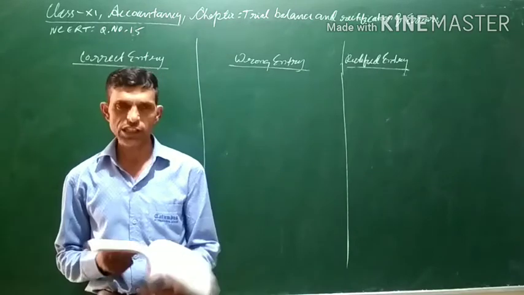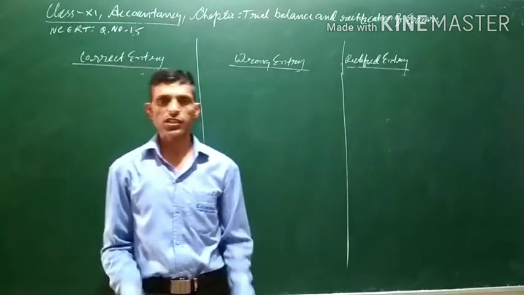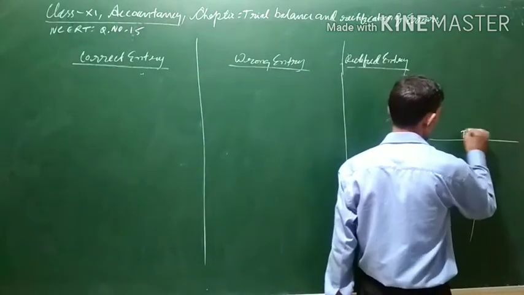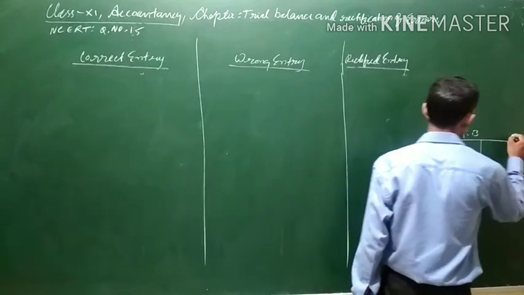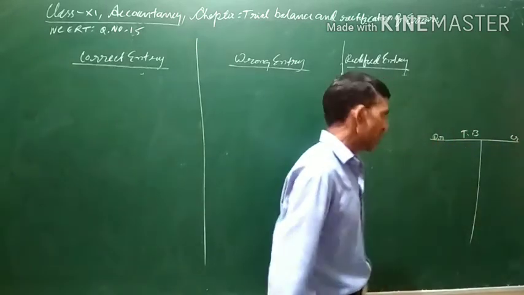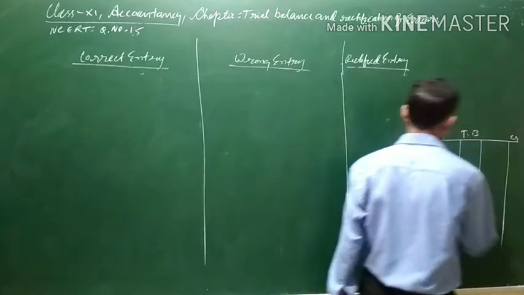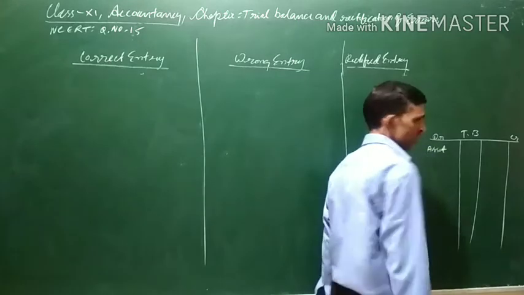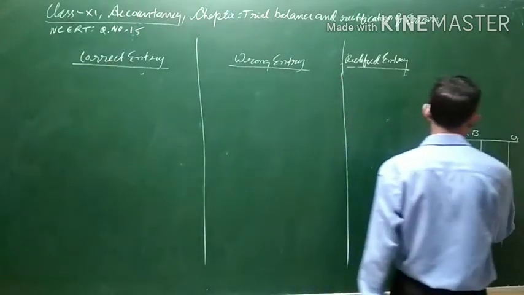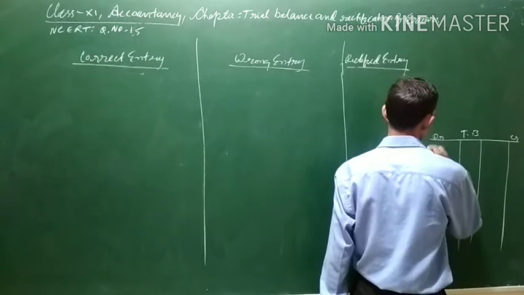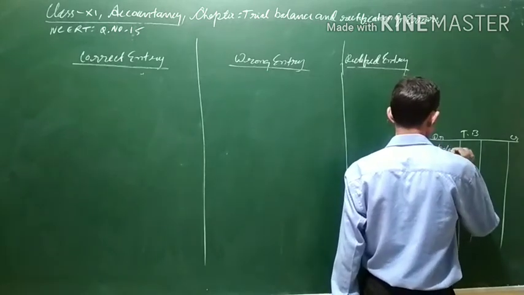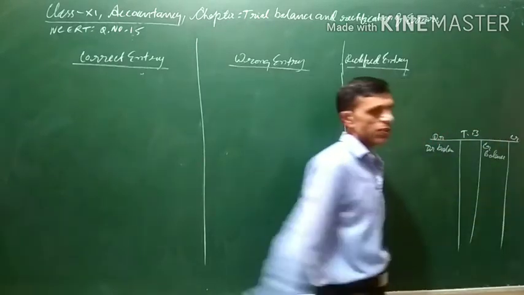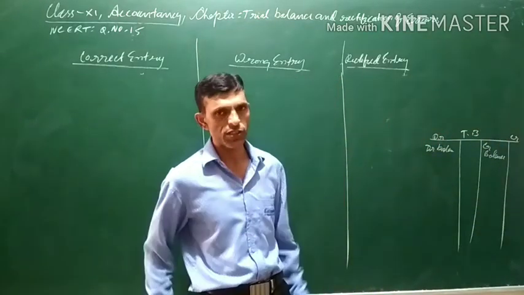So when excess credit was there, it means, as you can see, suppose this is the trial balance. This is the debit side, this is the credit side. Assuming that the assets have been written here, or you can say debit balances. These are the debit balances. Here only credit balances are written. In the credit side, credit balances are written. In the debit side, debit balances are written.